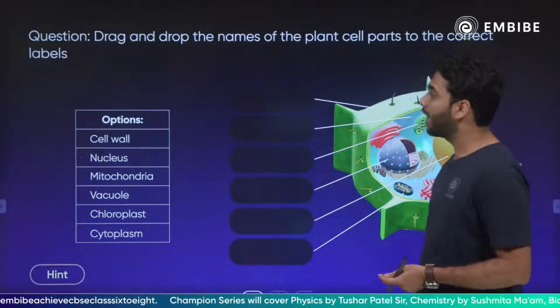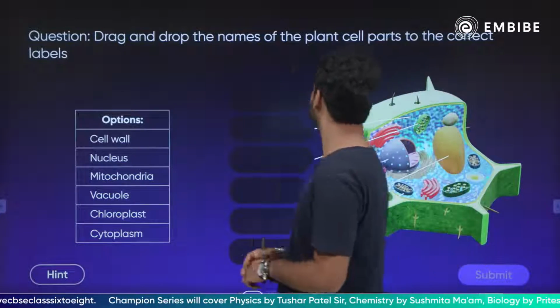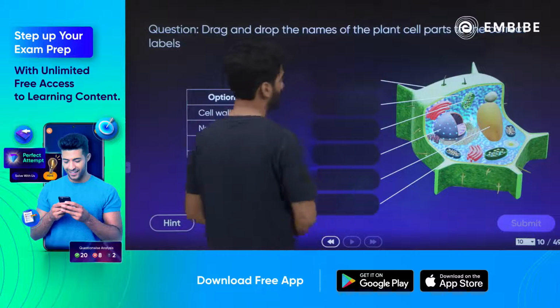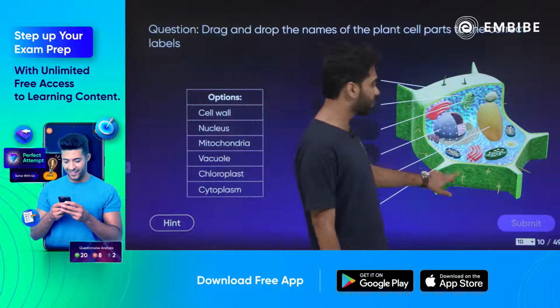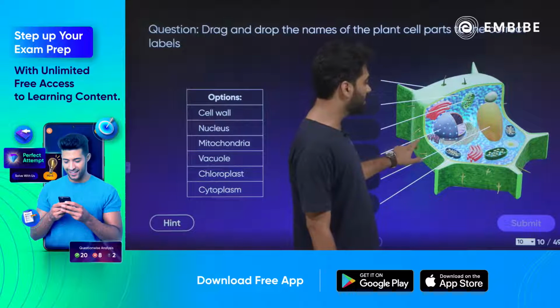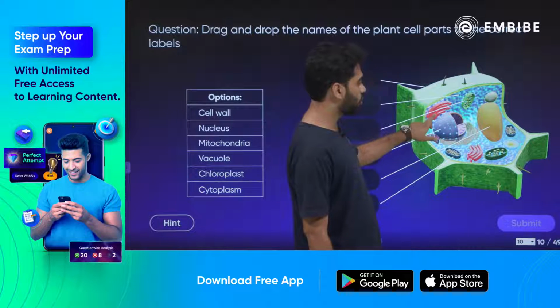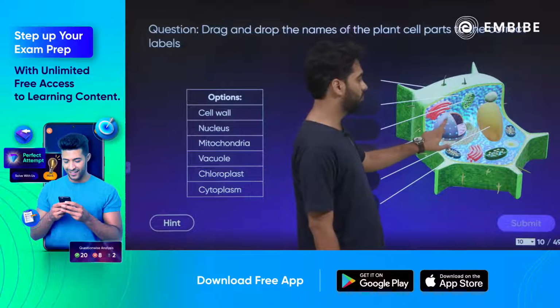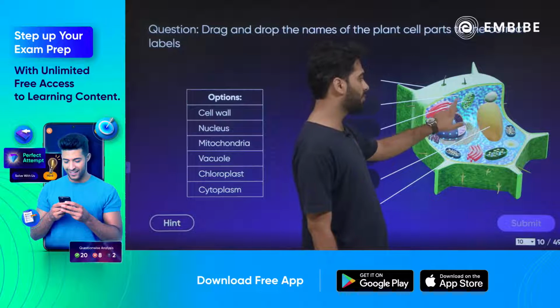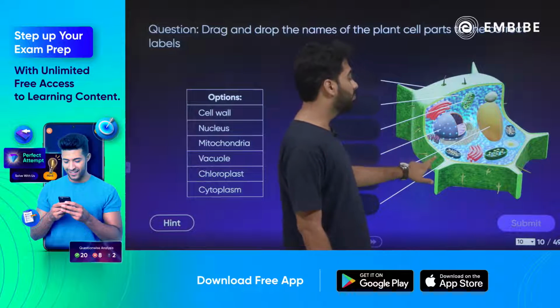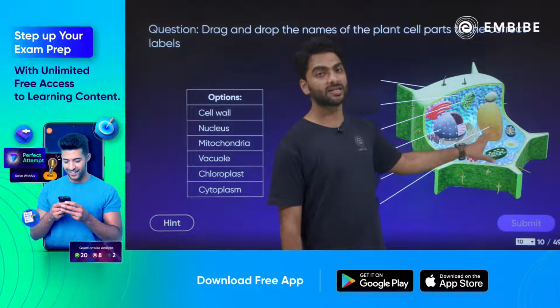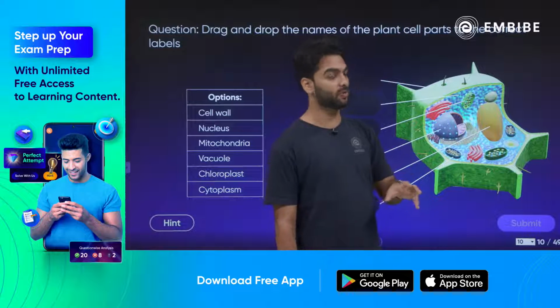Then drag and drop the names of the plant cell parts to the correct labels. So this is the plant cell, and if you can see there is quite a similarity between plant cell and animal cell also, like it has also got Golgi apparatus, endoplasmic reticulum, nucleus, nucleolus, nuclear membrane, mitochondria, but the vacuole in the plant cell is far bigger as compared to animal cell.